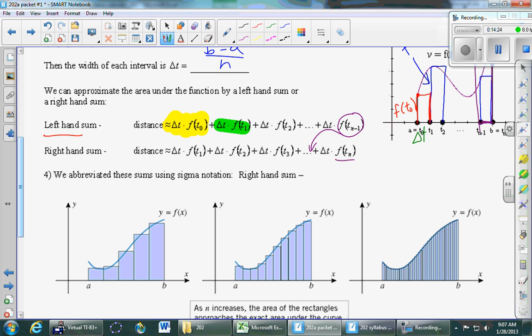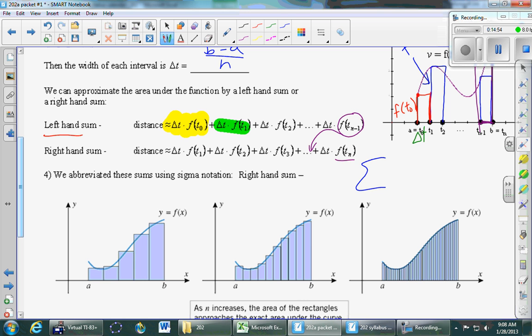So maybe this is familiar to some of you, maybe not to everybody. But let's take a look at the right-hand sum and see if we can abbreviate using sigma notation. So first, sigma notation is so named because we use the Greek letter sigma, capital sigma. It's supposed to remind us of S for sum. That would be the left one. We're going to do the right one right now. But yes, exactly. So the idea is to try to figure out what the basic pattern is.